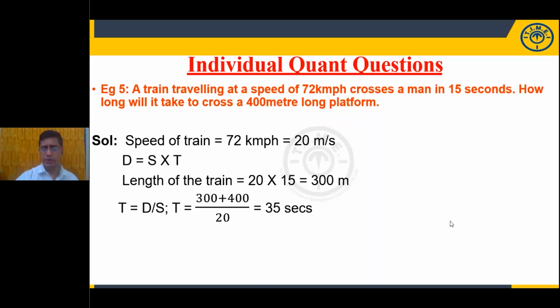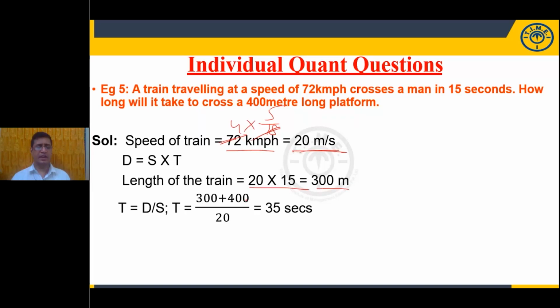Right. Now, if you observe this question carefully, here what is given? Speed of the train is given, 72 kilometer per hour. Now, it crosses a man in 15 seconds. And how long it will take to cross a 400-meter long platform. Now, 72 kilometer per hour means multiplying with 5 by 18. Now it goes exactly 4 times. 20 meter per second is the speed. Now multiply this, you will get the length of the train.